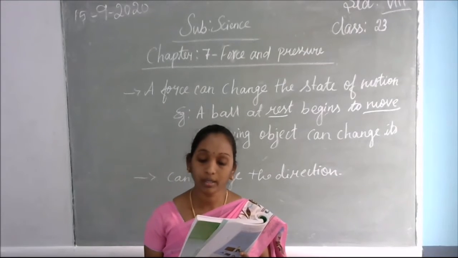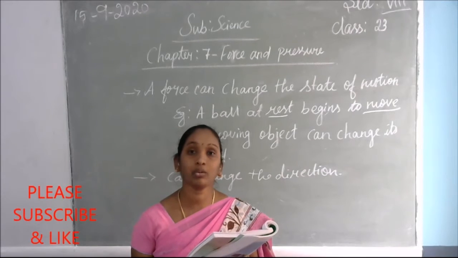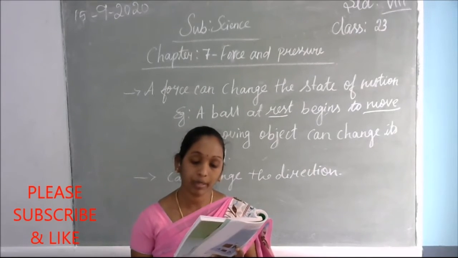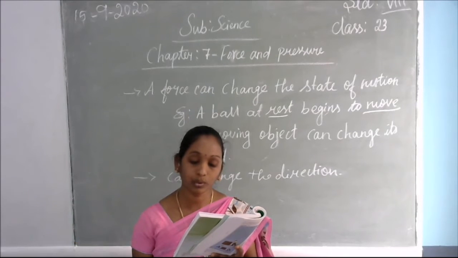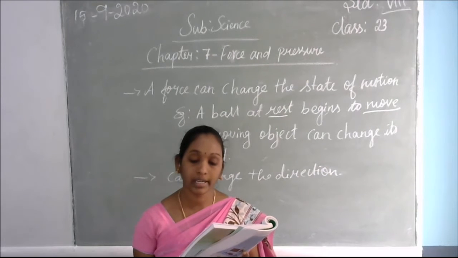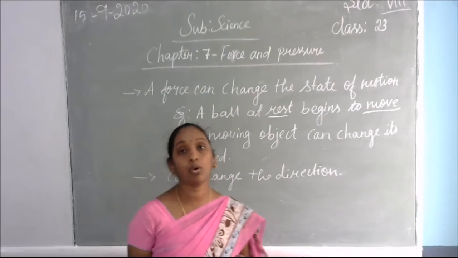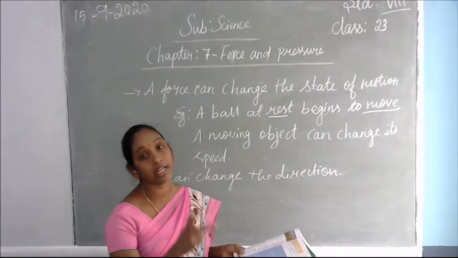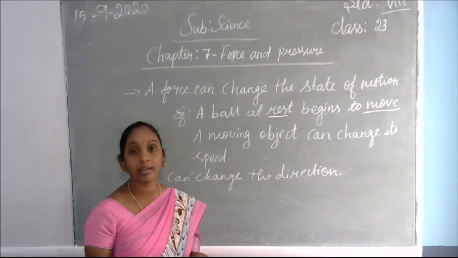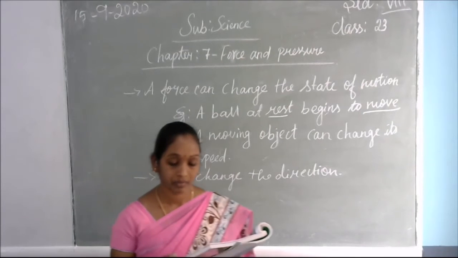If the force applied on the object is in the direction of its motion, the speed of the object increases. If the force is applied in the direction opposite to the direction of motion, it results in a decrease in the speed of the object. So suppose we kick the ball from the opposite side, trying to stop it. That is a negative force for that ball, so the ball definitely comes to rest.